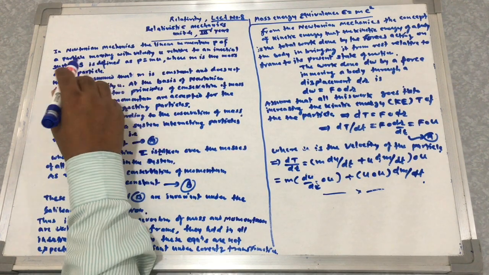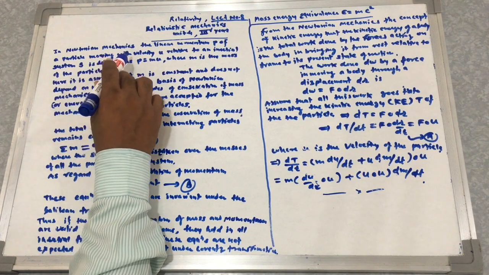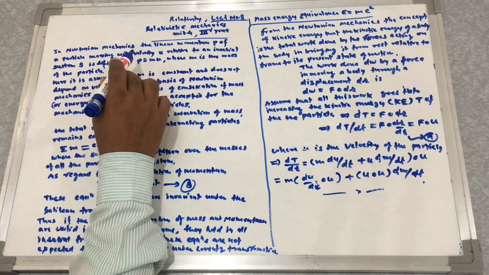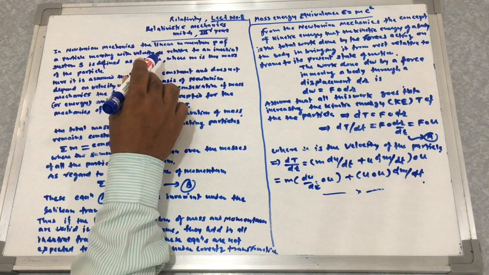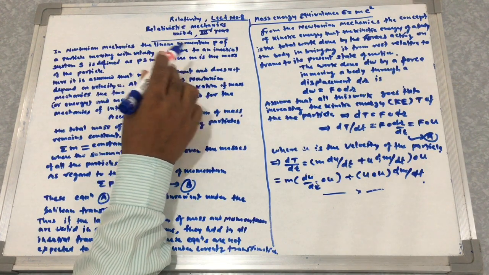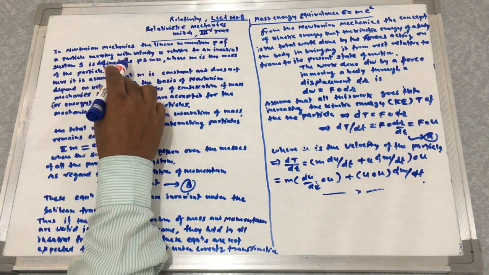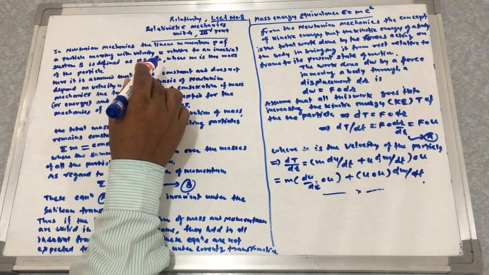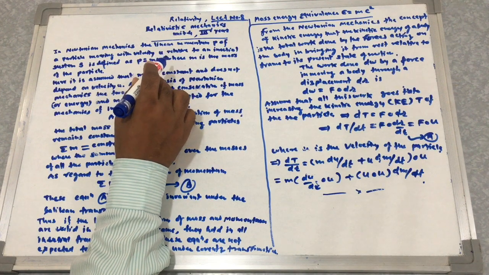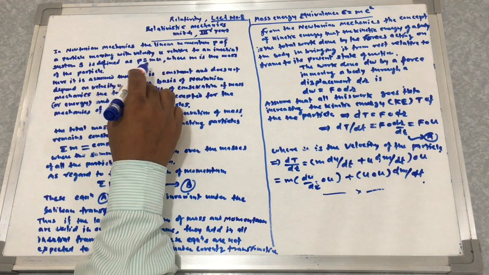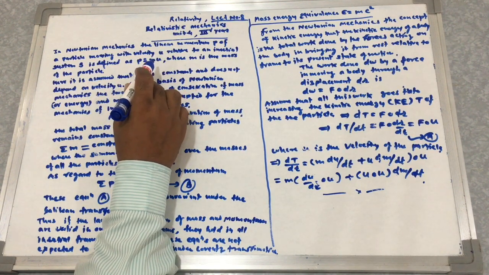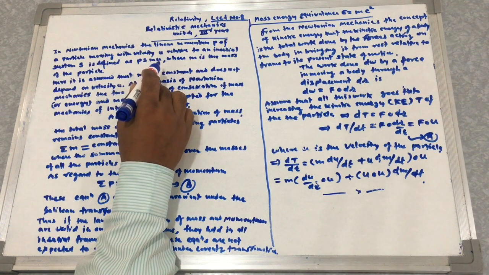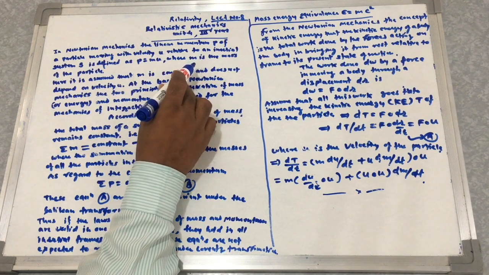In Newtonian mechanics, that is NM, the linear momentum p of a particle moving with velocity u related to an inertial system S is defined as p is equal to mu, where m is the mass of the particle.